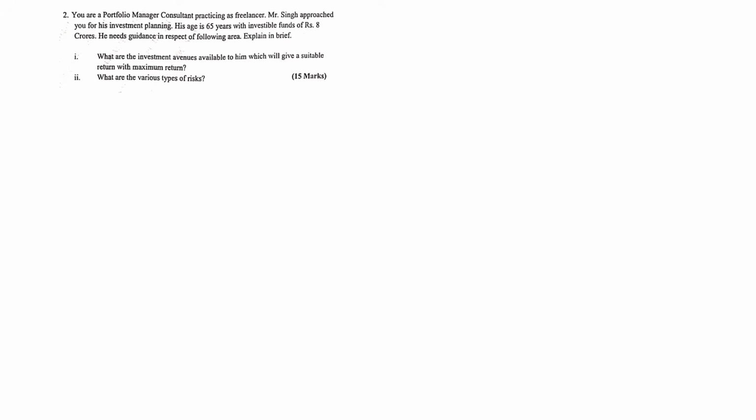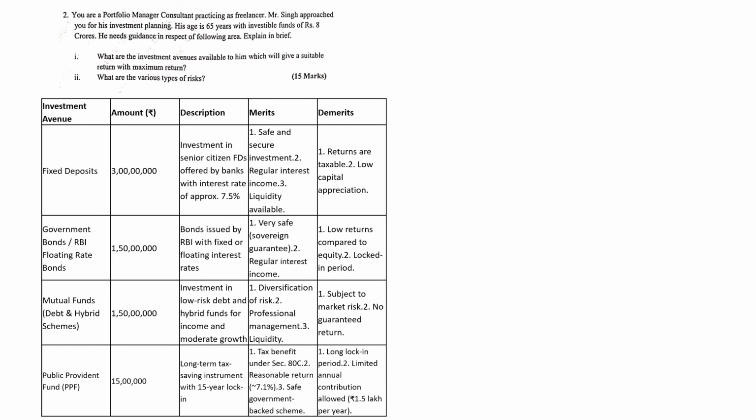Okay, so now all those avenues which were given, the first one was fixed deposit. We are investing 3 crores. Investment in senior citizen FD is offered by banks with an interest rate of approx 7.5, so that's very good. Merits: it is safe and secure, it gives you regular interest and liquidity is available. Demerits: the returns are taxable and there is low capital appreciation. Next, government bond 1.5 crores, a bond issued by RBI with fixed or floating interest rate. That's the meaning. They are very safe, with sovereign guarantee and regular interest income. Low return as compared to equity, and the lock-in period, those are the demerits.